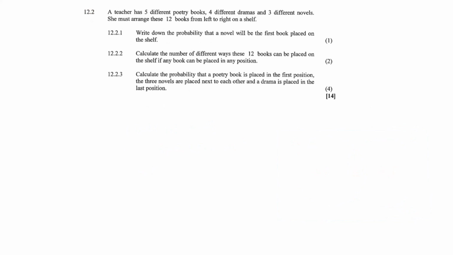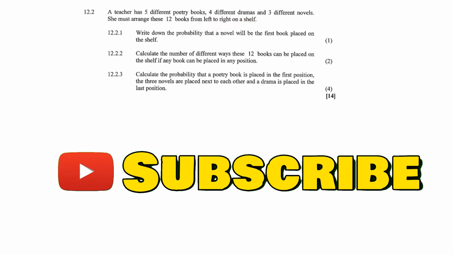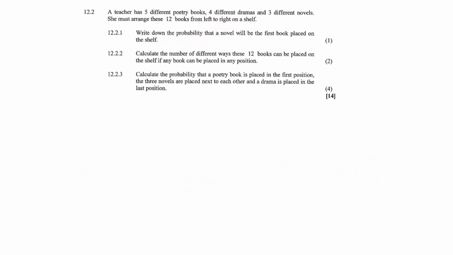12.2. A teacher has 5 different poetry books, 4 different dramas, and 3 different novels. She must arrange the 12 books from left to right on a shelf. Write down the probability that a novel will be the first book placed on the shelf. So the probability of a novel being placed first is 1 out of a possible 12 books.